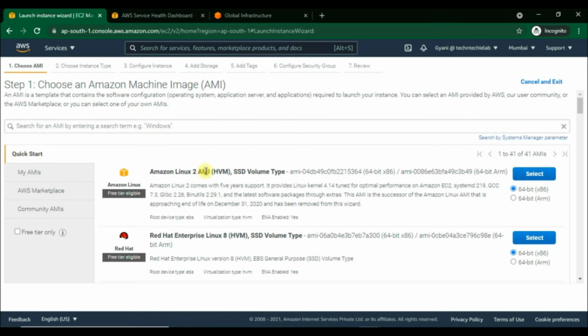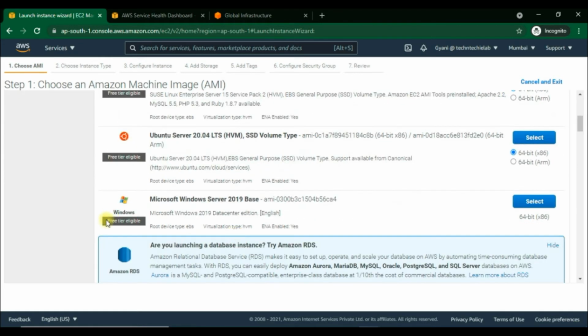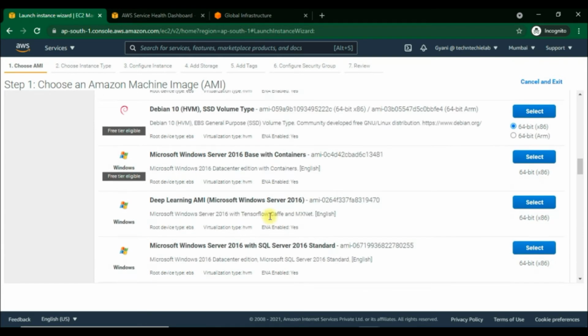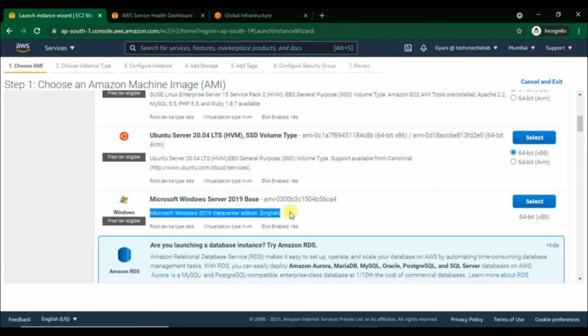As shown below, you can select as you want or would like to prefer. Here you can select an AMI provided by AWS, AWS User Community or the AWS Marketplace. But I would say in free tier accounts, you only go with free tier eligible AMI. You can select Amazon Linux, Red Hat, Ubuntu, MS Windows Server 2019 based operating systems. Here you can get more free tier eligible to go with. I would like to go with Microsoft Windows Server 2019 base for now.